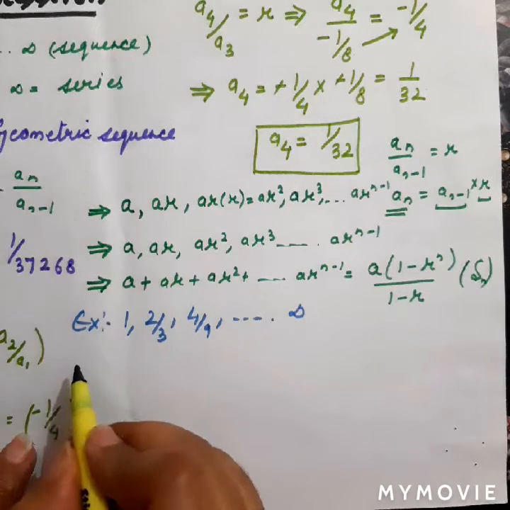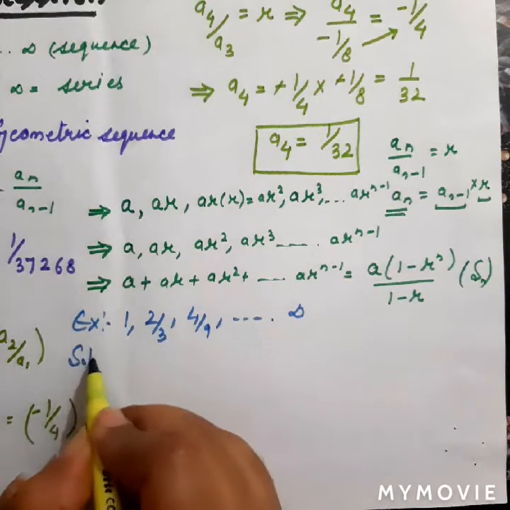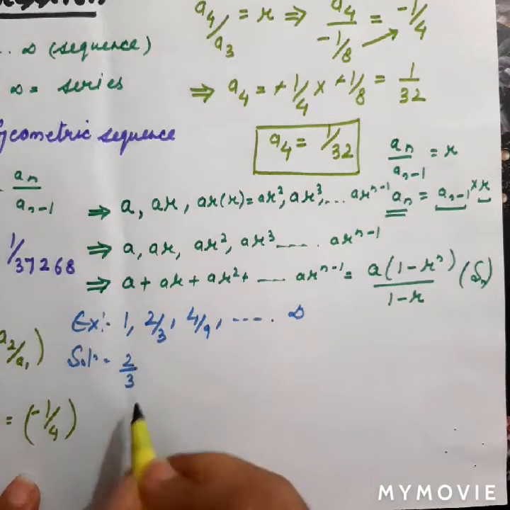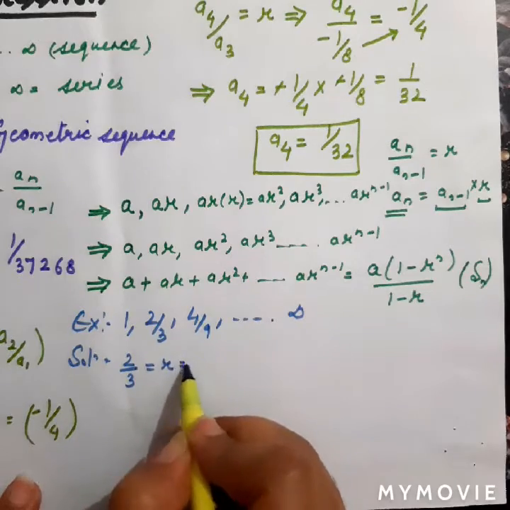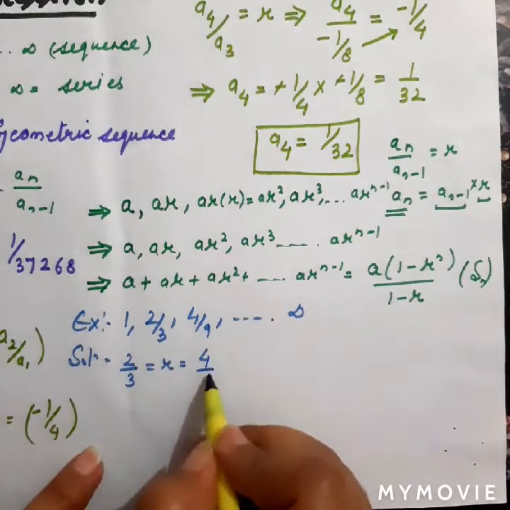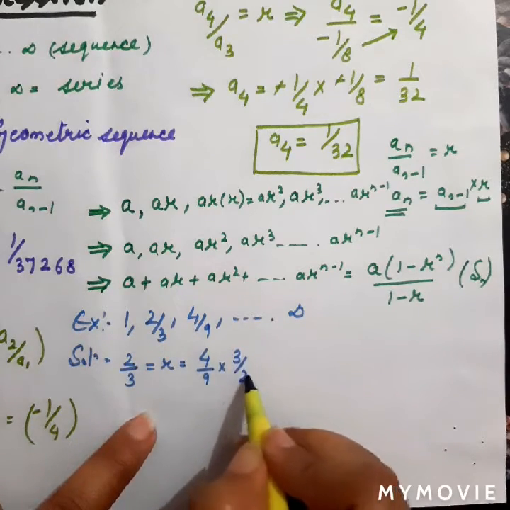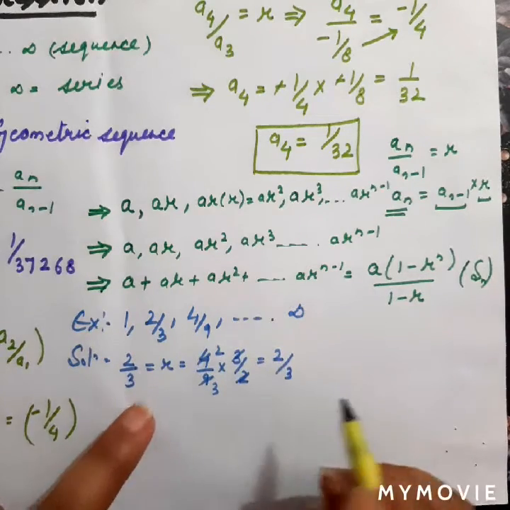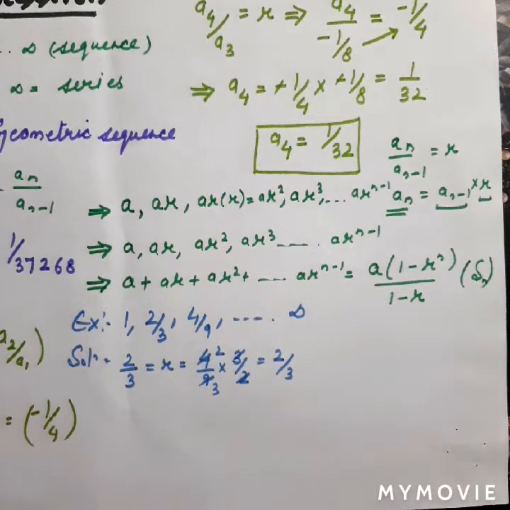In this case we need to find the sum, and for the solution we first see the common ratio. 2 upon 3 divided by 1 is 2 upon 3, and this is the common ratio. Now the third term, 4 upon 9, divided by the second term, which will be inverted, becomes 3 upon 2. 2 2s are 4, 3 3s are 9. This is equal to 2 upon 3. Yes, this is a geometric progression, because the common ratio is the same.